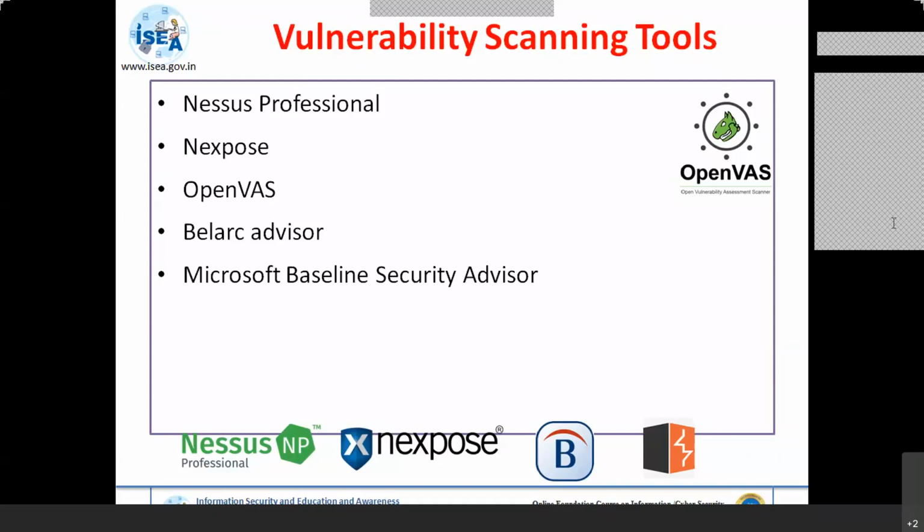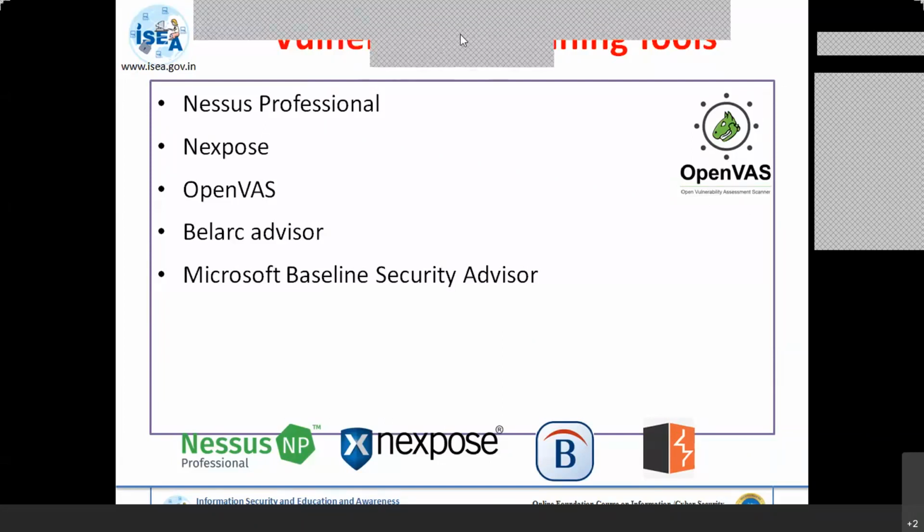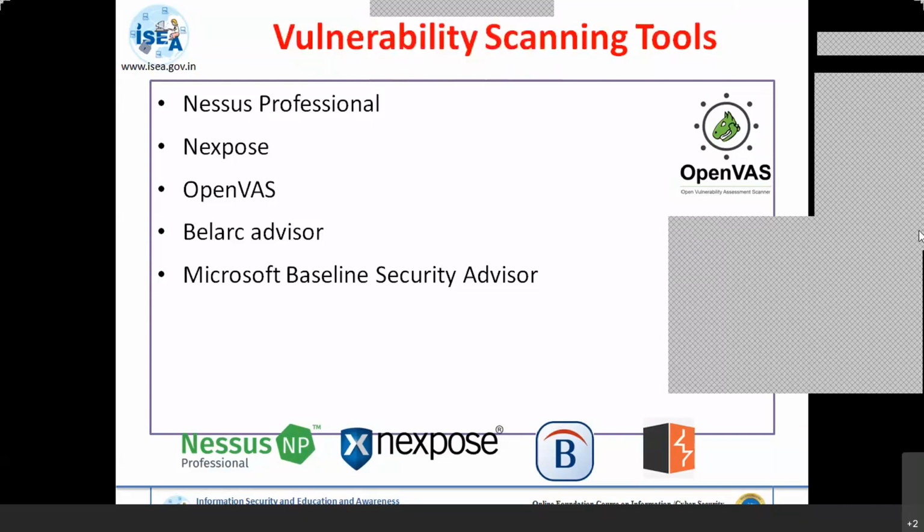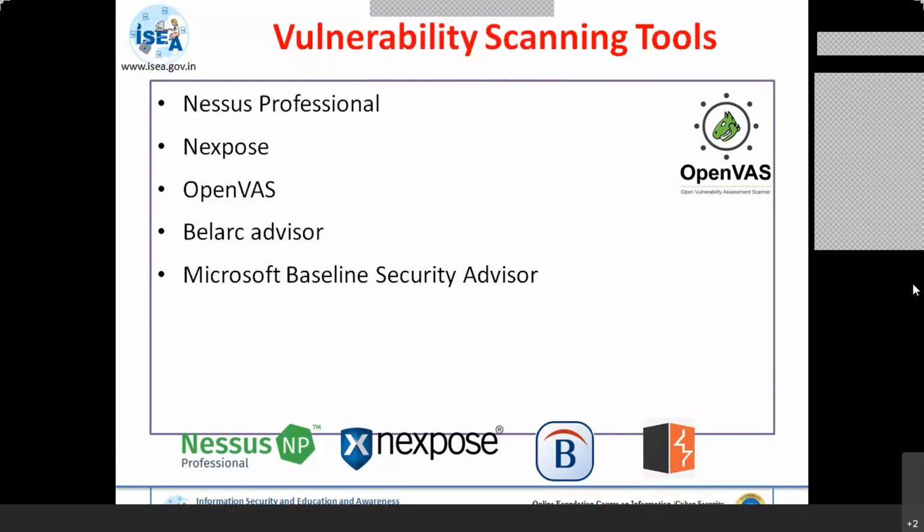Suppose there is an organization and you went there to audit a different architecture and different network devices. The key point is exactly what you are doing, what criteria you are following, and what standard operating procedures you have to follow. Such things we'll be seeing. So Nessus Professional, Nexpose, OpenVAS, Belarc, Microsoft Baseline Security Analyzer.